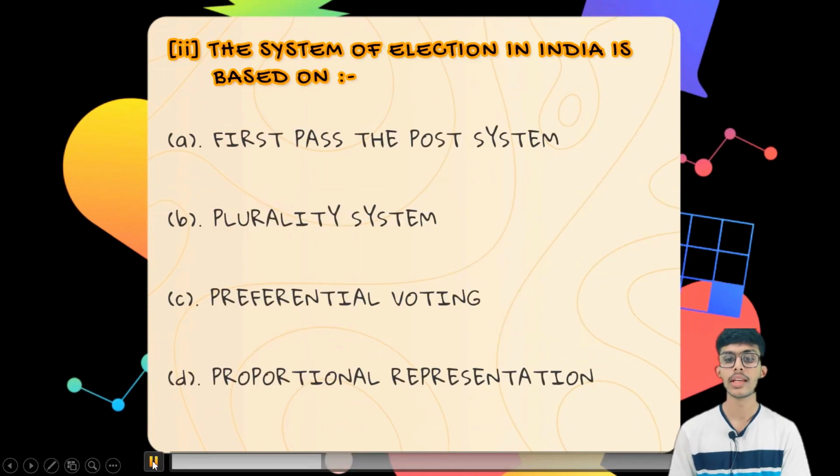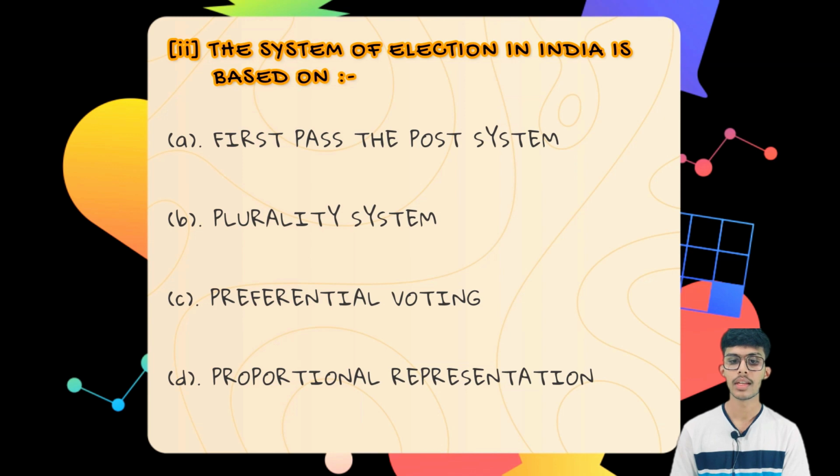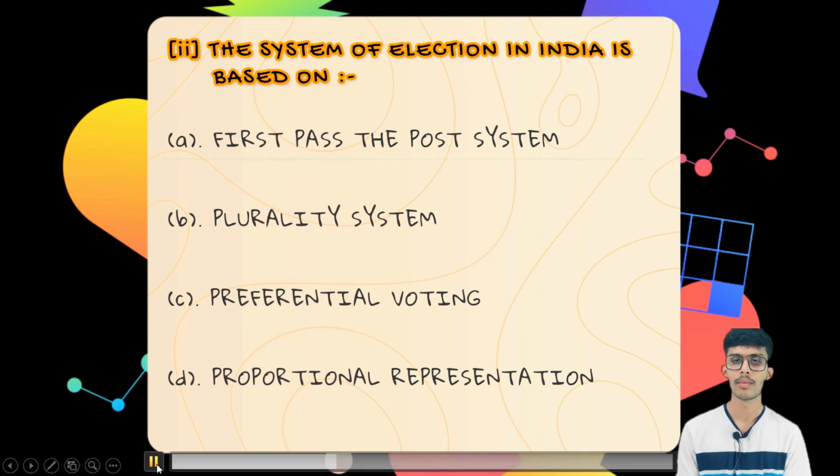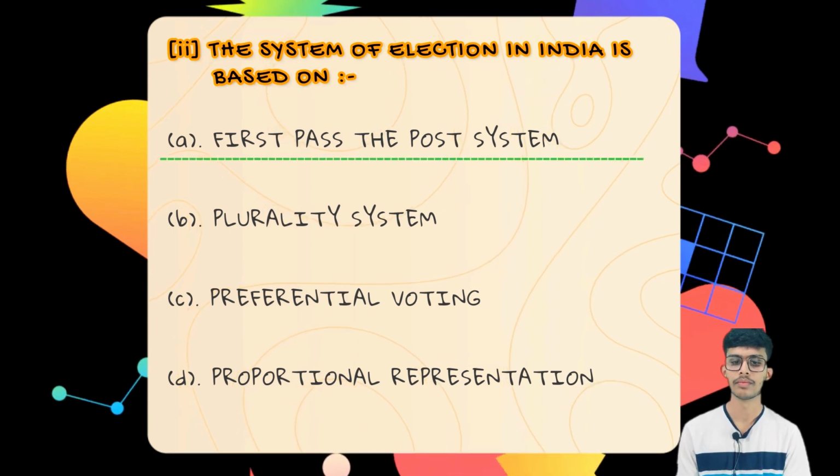The second question is, the system of election in India is based on: the first option is the first past the post system, the second one is the plurality system, the third option is preferential voting, the fourth option is proportional representation. So the correct answer is the first one, the first past the post system.